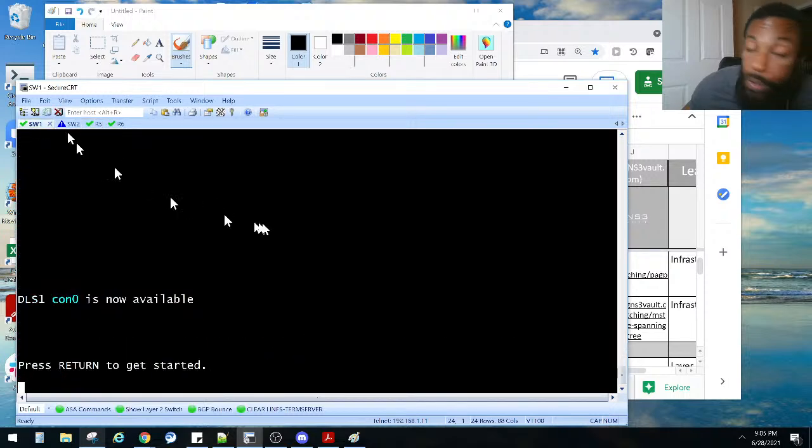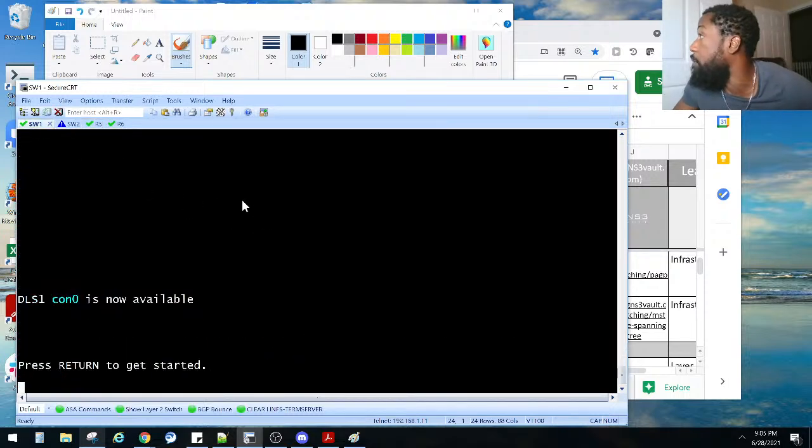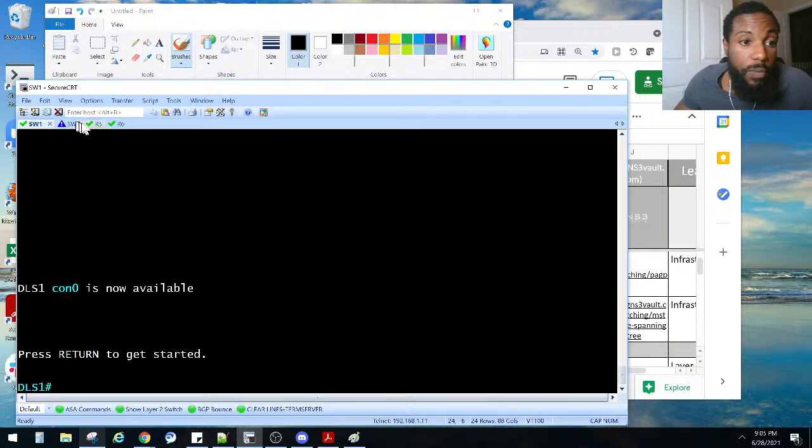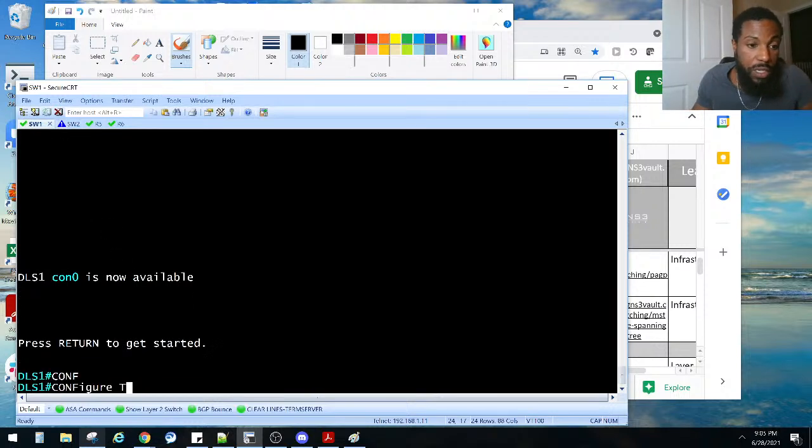Now, these two right here, we want them to actively become a trunk. Actively attempt to become trunk links. So let's do this.